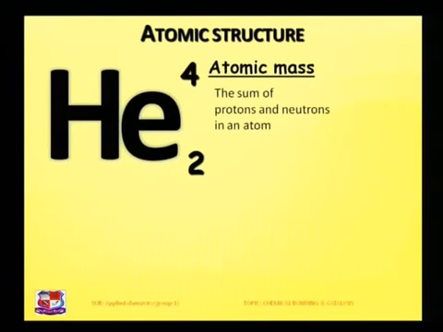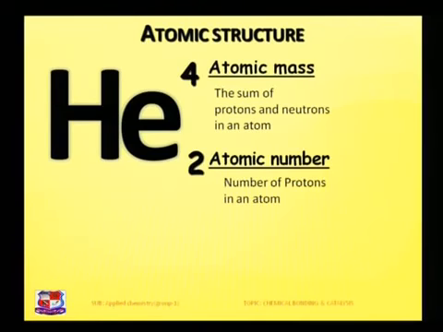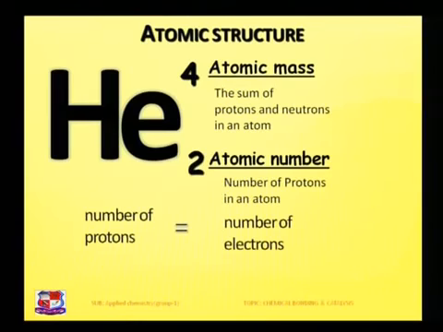The number 2 represents the atomic number, that is the number of protons in an atom. Now we have seen that the total number of positive charge equals the total number of negative charge. Therefore, the number of protons is equal to the number of electrons.